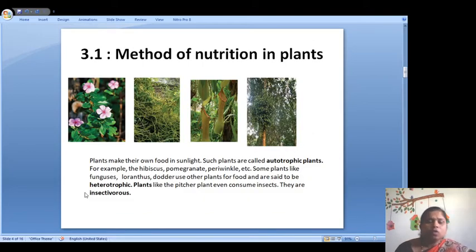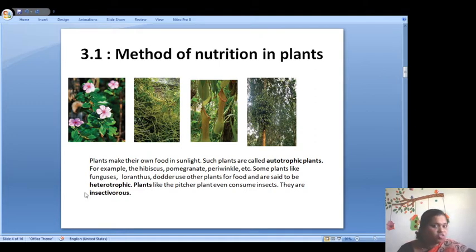Here now you can see there are some plants. There are plants like periwinkle, then hibiscus, pitcher plant, gulwel. All these plants are different, because the periwinkle plant can prepare its own food, the hibiscus plant can prepare its food, the pomegranate can prepare its food.